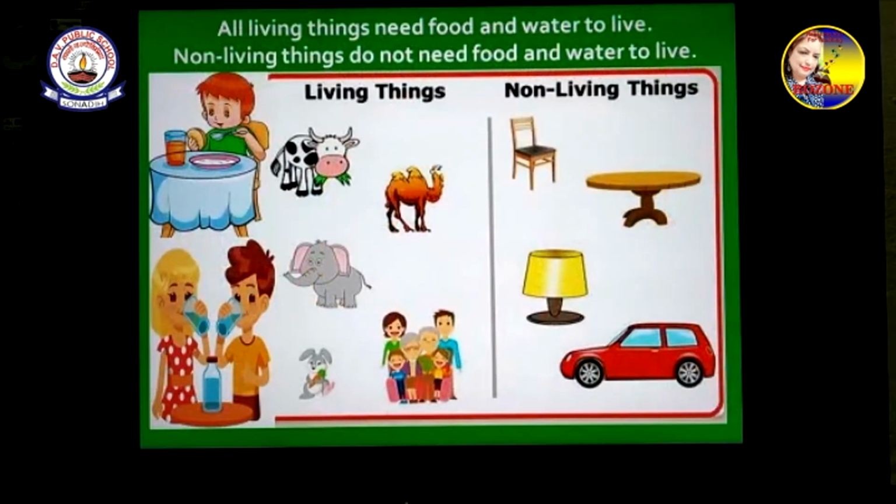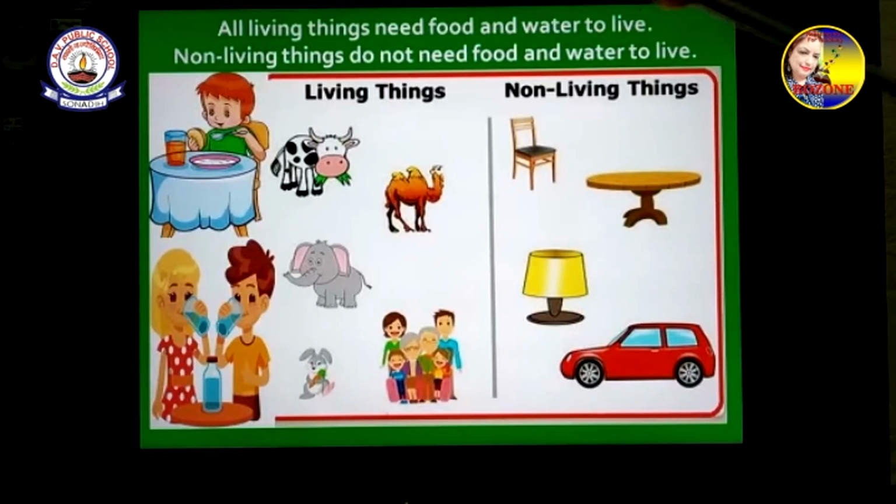All living things need food and water to live. Non-living things do not need food and water to live. If we living things don't get food and water, we will die. But non-living things, they don't need all these things, food and water. They don't feel thirsty, they don't feel hungry.